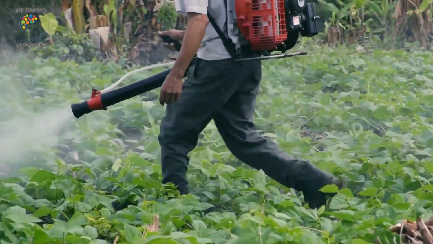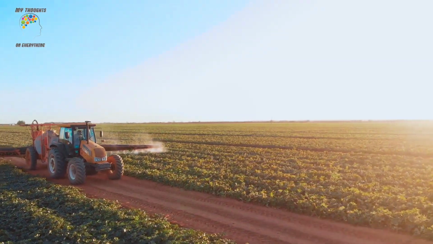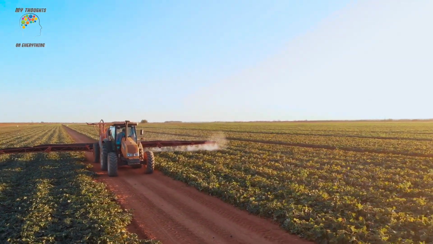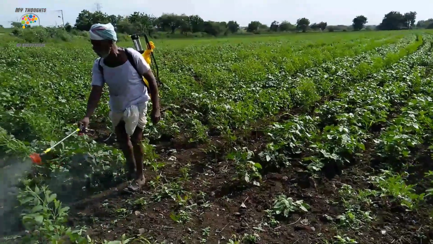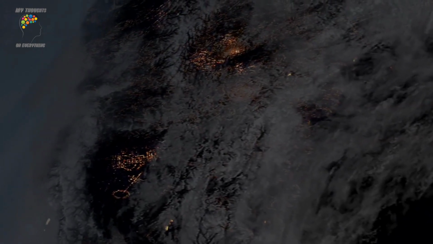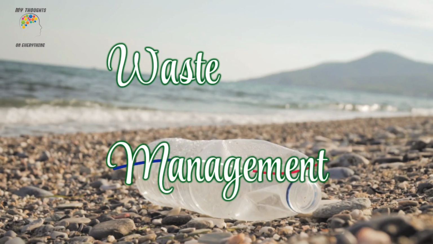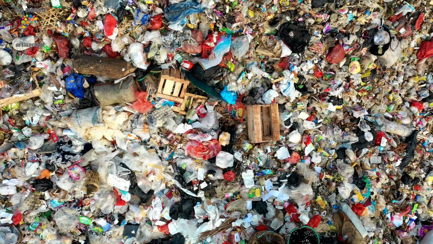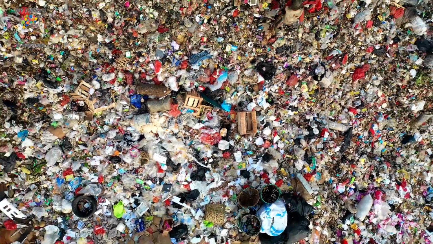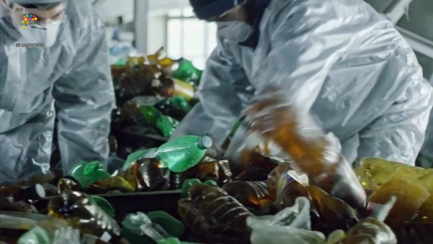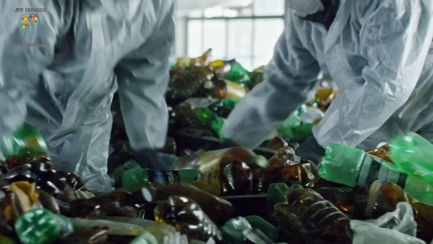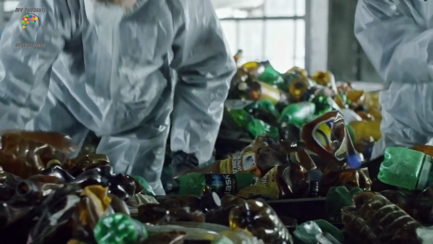Fertilizer use. The use of nitrogen-based fertilizers leads to nitrous oxide emissions, which are more potent than CO2 in terms of global warming potential. Waste management. Landfills emit methane as organic waste decomposes. Poorly managed waste systems contribute not only to pollution, but also to the release of methane and CO2.